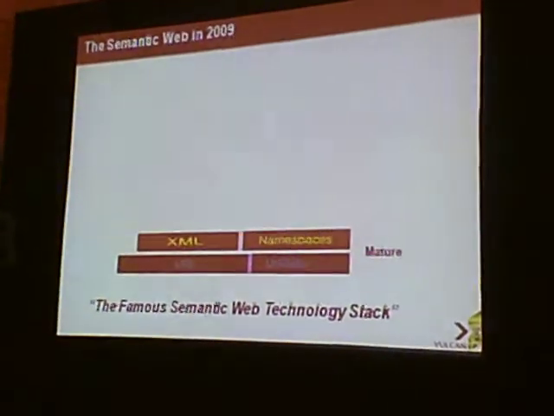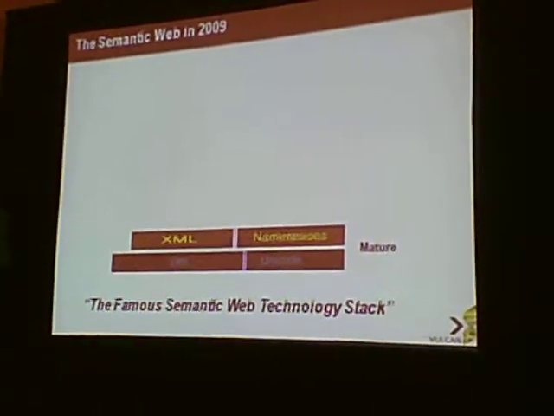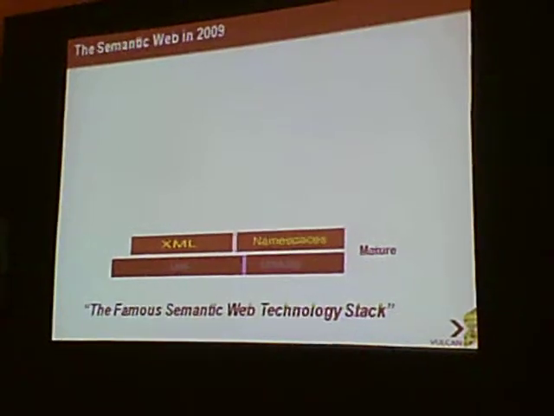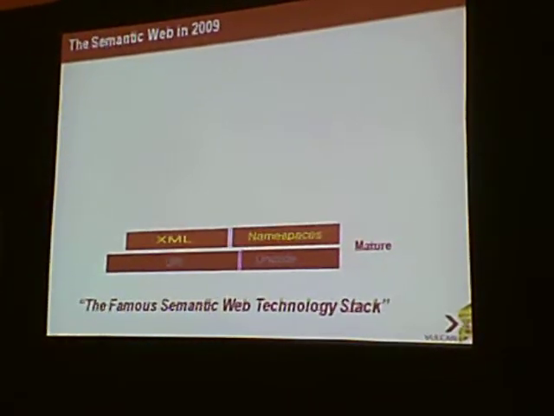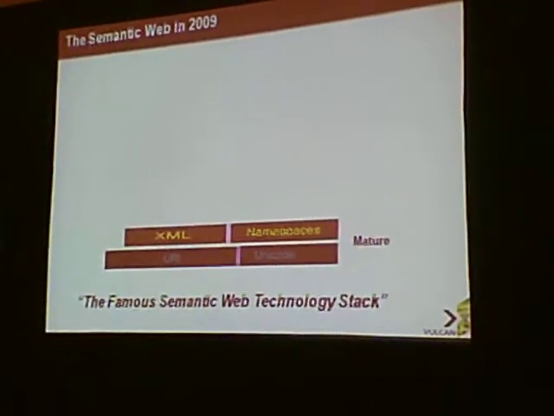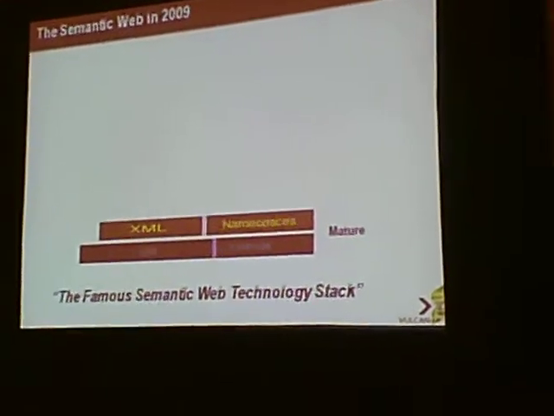This is one of the early slides. Let's skip that one. So, okay, now let's fast forward to 2009. There is this thing called the Semantic Web Technology Stack. It actually exists in a number of different minorly variant versions. Dave had one. So where are we in 2009 right now? Well, the bottom of the stack is mature, and that actually has been mature for a really long time. That's XML, URIs, HTTP, and so forth.